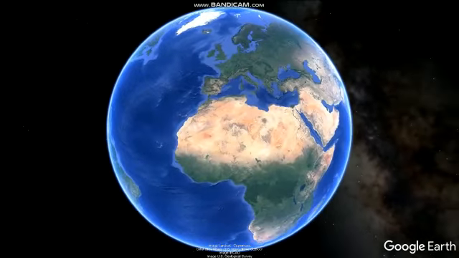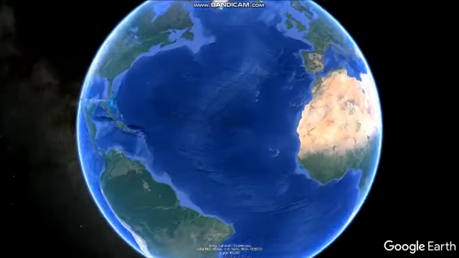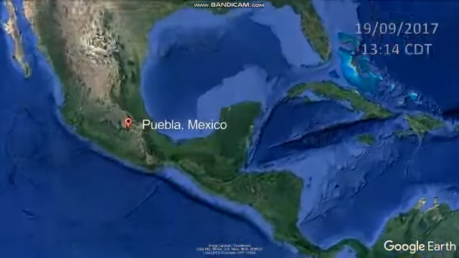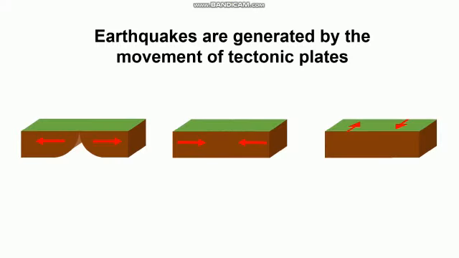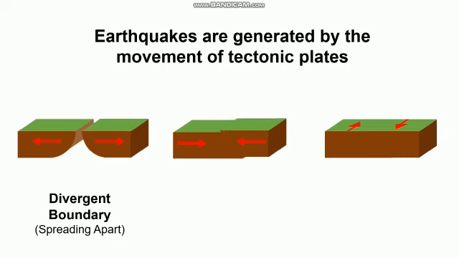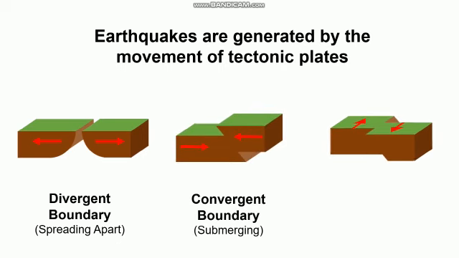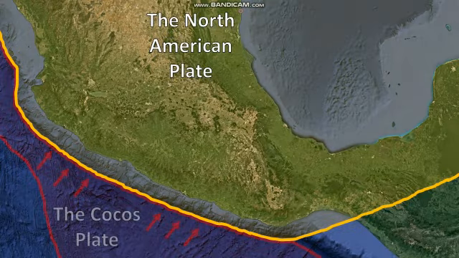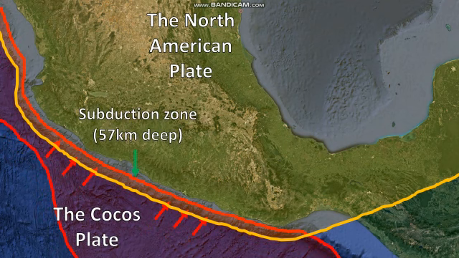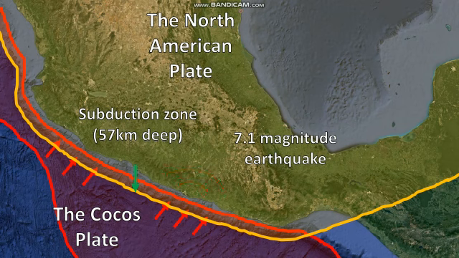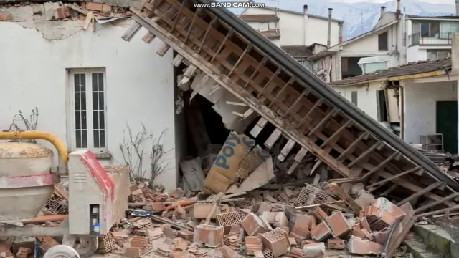Let's take the 7.1 magnitude earthquake that hit Puebla on the 19th of September 2017 as an example. Earthquakes are generated by the movement of tectonic plates, which can be converging, diverging, or sliding past. The 2017 event was the result of the Cocos Plate submerging below the North American Plate at a depth of 57 kilometers. More than 370 people died and 6,000 were injured.